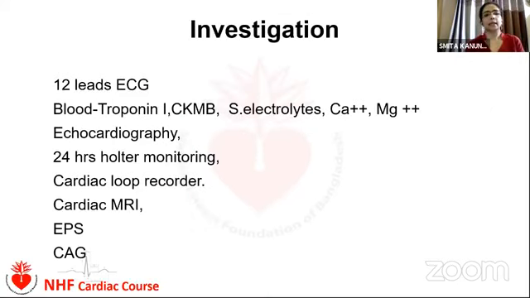Regarding the investigation, again, any investigation depends on the clinical setting of the patient. A 12-lead ECG is the first investigation which we have to take in any patient with palpitation. Regarding the blood investigations, troponin, CK-MB, and serum electrolytes may give us features of hypokalemia, hypocalcemia, and hypomagnesemia, which can give a clue to torsades de pointes. Echocardiography is another one, and some second-line investigations like cardiac MRI and EP study, especially in patients with idiopathic VT, are needed to elucidate the cause.